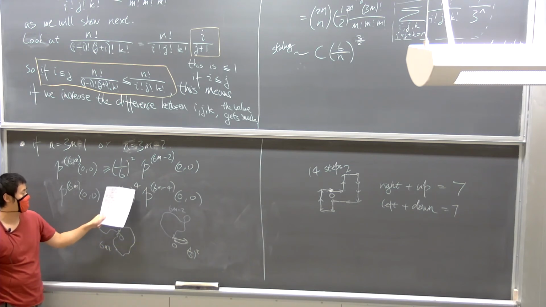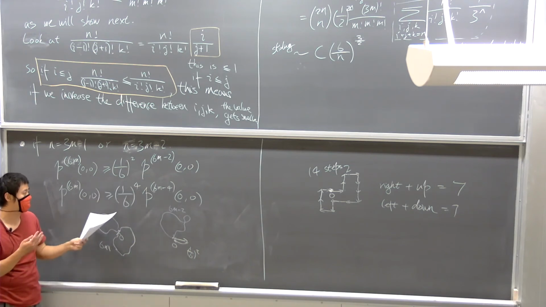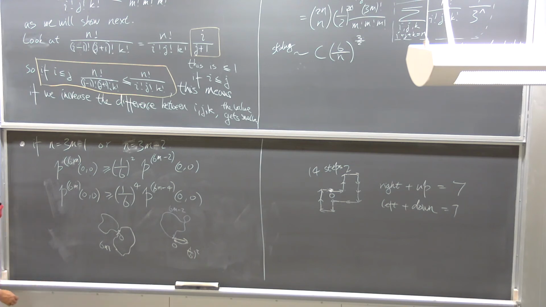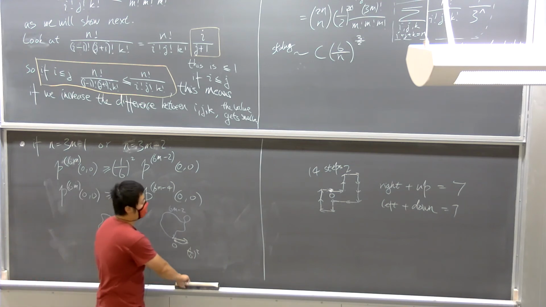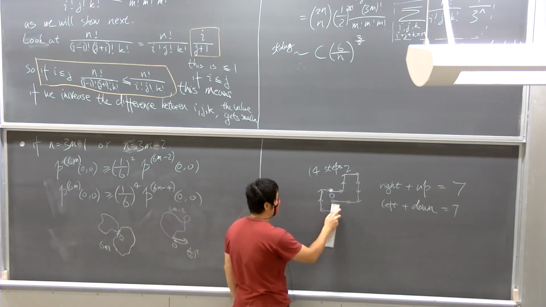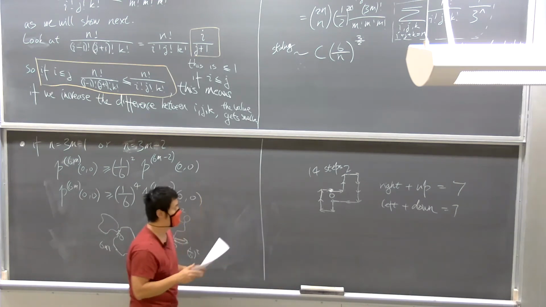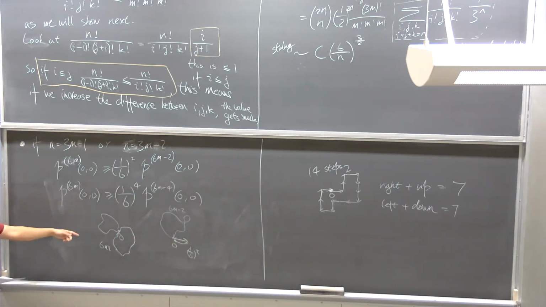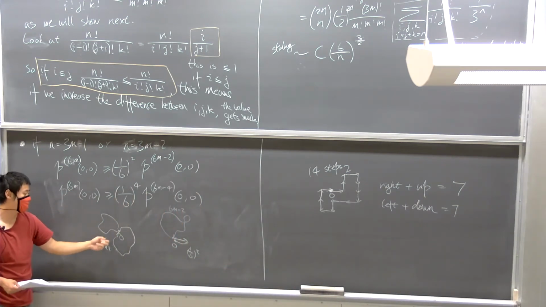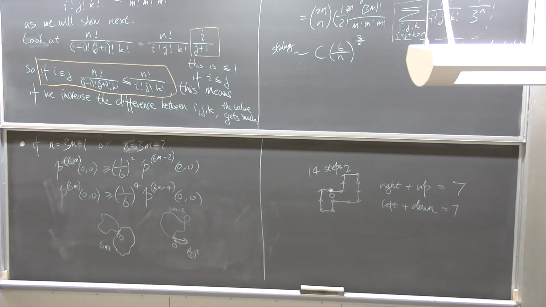Essentially, we just have to single out the last 4 steps for it to return to 0. Yeah, I guess, the picture, I was thinking of the first return, but it's not first return. So in the 6m, you can definitely hit 0 in between, but you just have to be at 0 at exactly 6m.